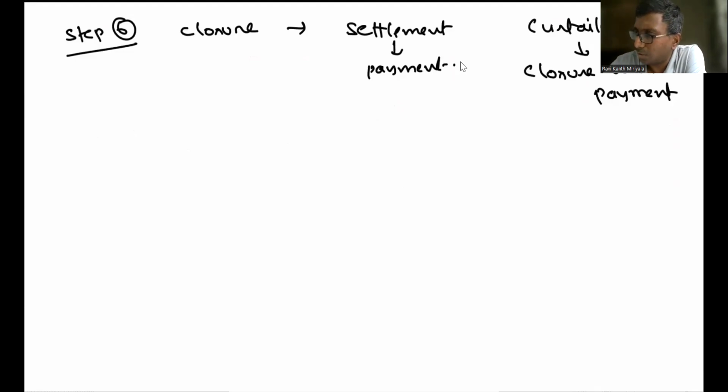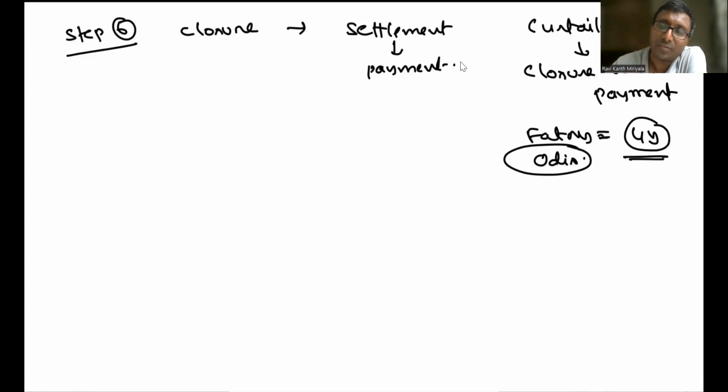Assume there is a factory. Where is your factory? Sir, my factory is in Odisha. How many years has the Odisha factory been running? So far 4 years are completed already. See, guys, the factory has run for 4 years. Now, due to some environmental issues, this factory is getting closed. So now tell me, all the employees will be losing the job? Yes. Will they be?